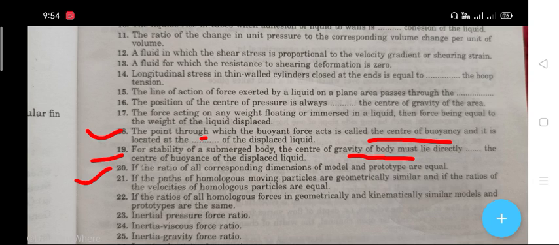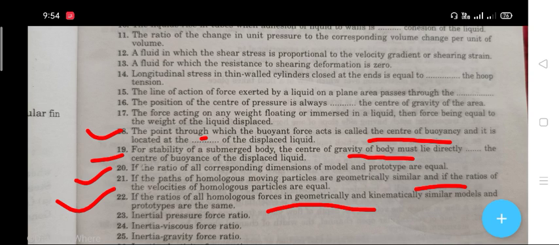Next question, question number 21. Question 21 says that if the paths of homologous moving particles are geometrically similar and if the ratios of the velocities of homologous particles are equal, the right answer is kinematic similitude. Next question, question number 22. If the ratio of all homologous forces in geometrically and kinematically similar models and prototypes are the same, the right answer is dynamic similitude.